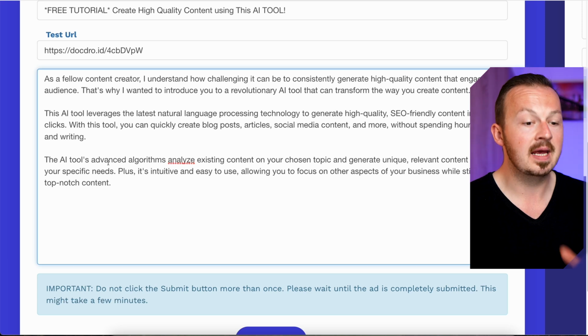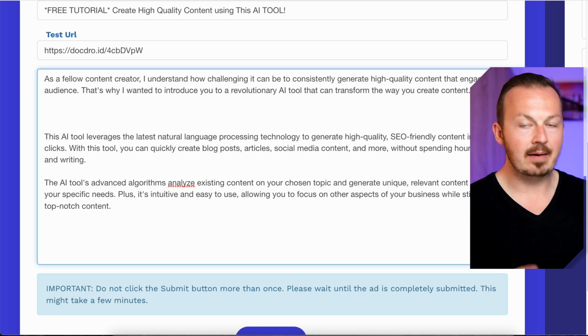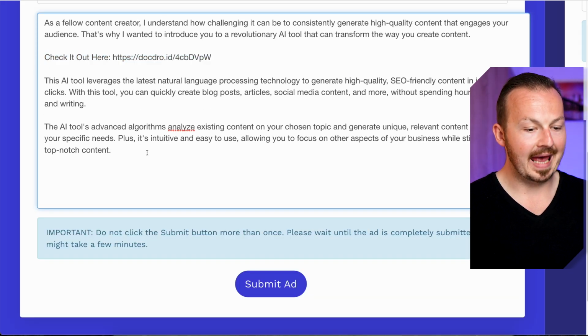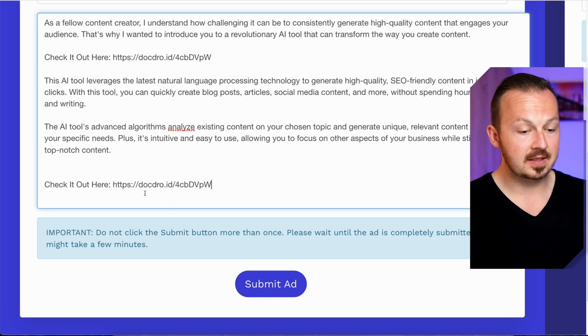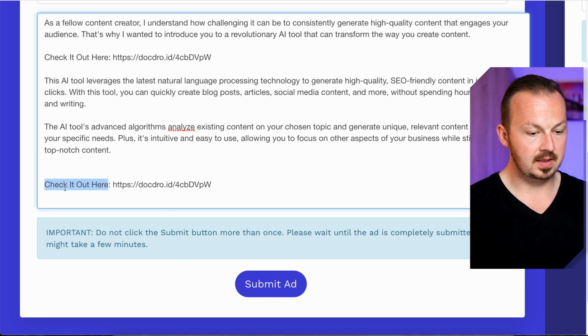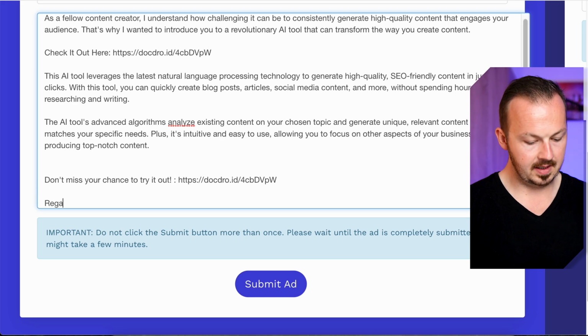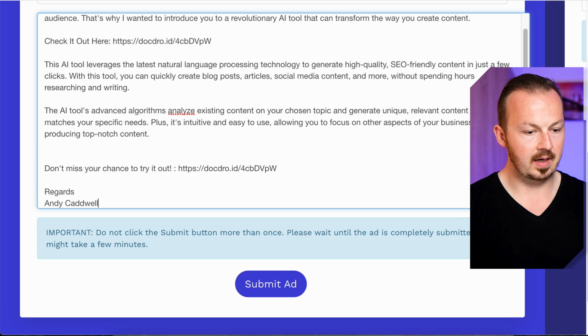Paste it into Hercules, and what you want to do actually is just somewhere in the email write something like check it out here and paste your affiliate link in there. Then just copy it and paste it at the end once again, just for good measure. And I'm going to customize this into don't miss your chance to try it out, and then I'm just going to sign myself regards Andy Caddwell, just like that.